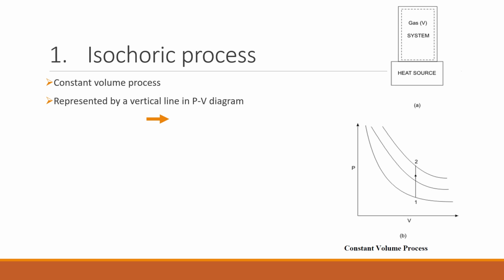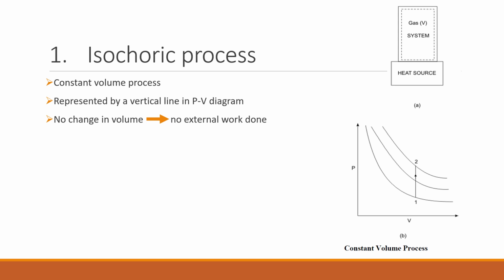We know that in a thermodynamic process, the external work done by the system is the integral of P dV, pressure times change in volume. Since the volume of this gas, our system, is constant, the change in volume is 0. As there is no change in volume, the external work done by the system will be 0.